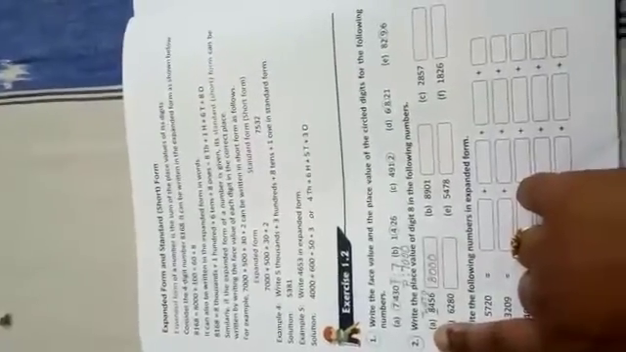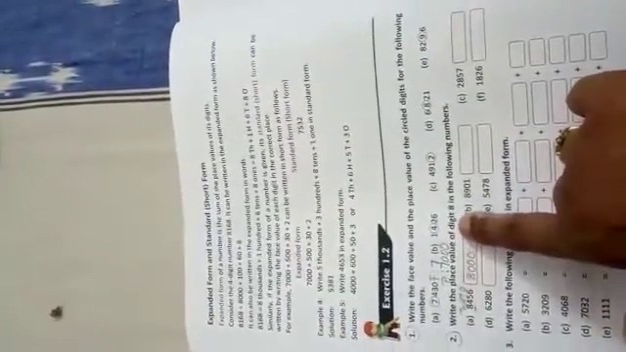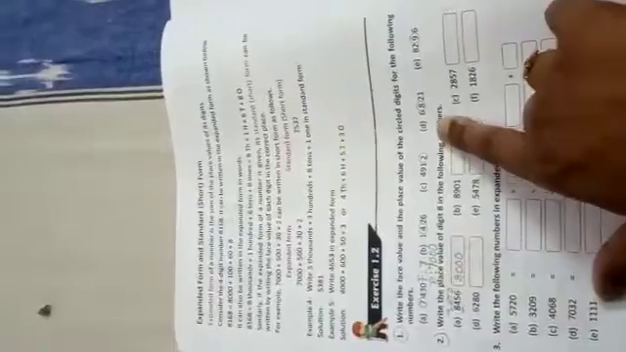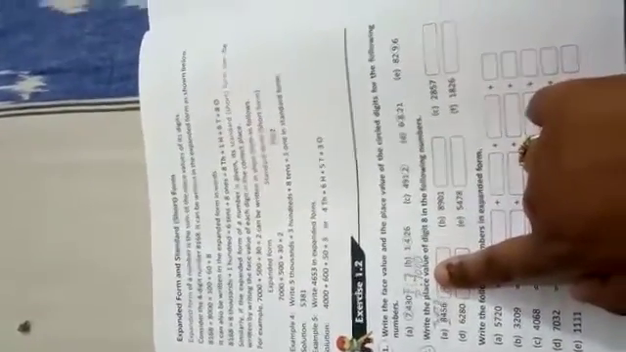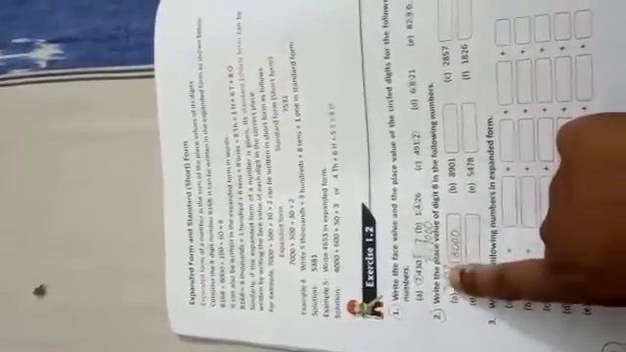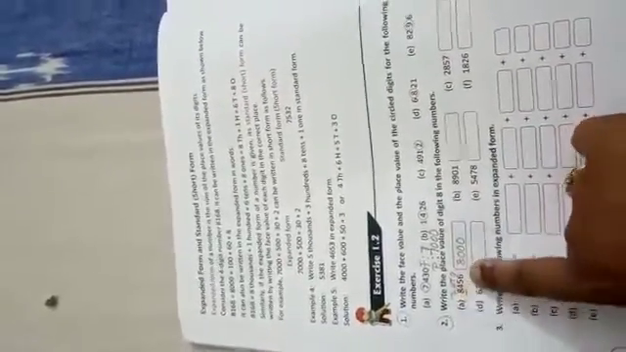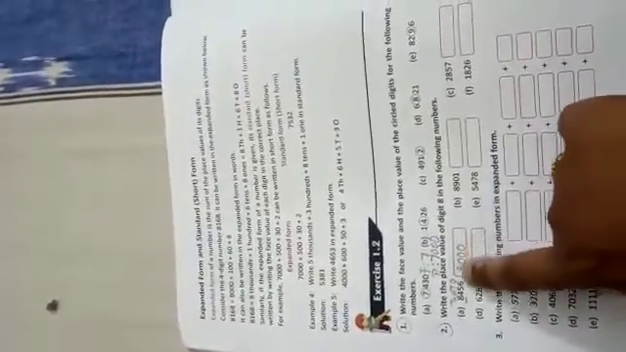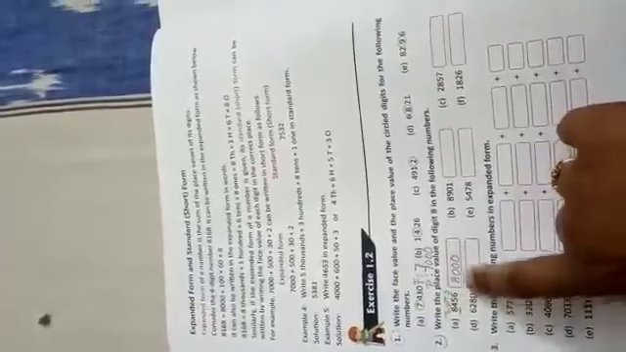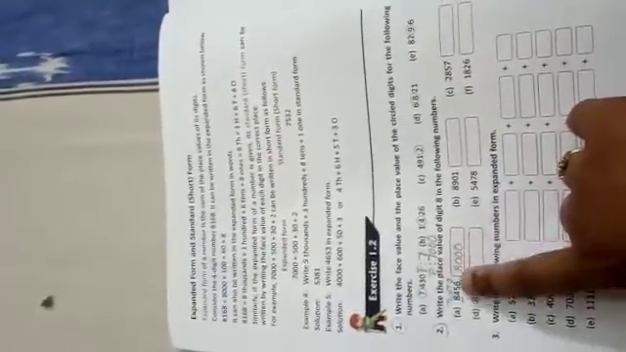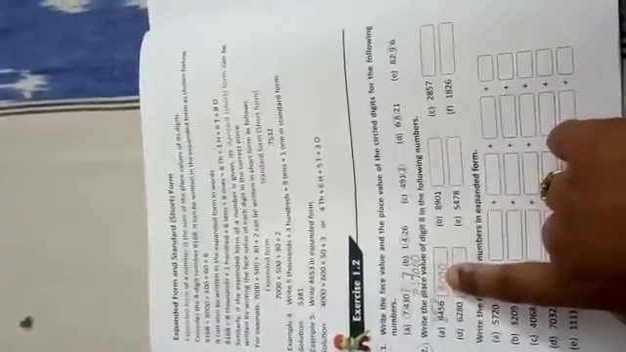Coming to question number 2. Write the place value of digit 8 in the following numbers. Here he is asking you to write only the place values. So first you write the places on the top of the number and then you write the place value of 8. Here 8 is in thousands place. So the value is 8000 because 8 into 1000 is 8000. The rest you are going to complete.